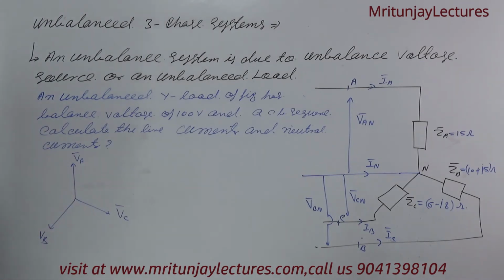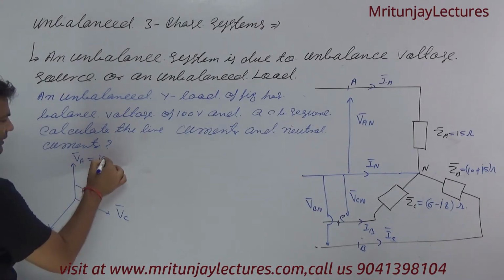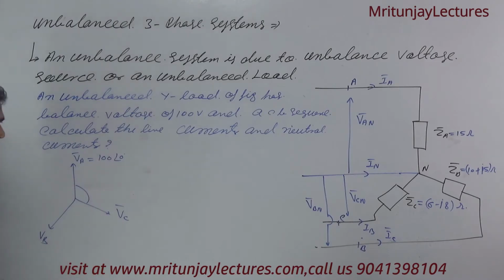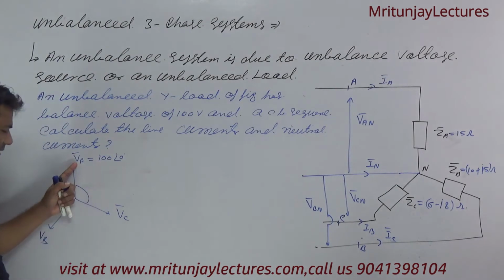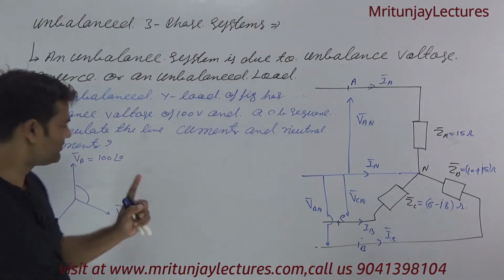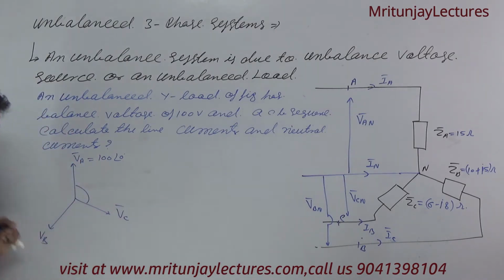Okay, that is ACB. 100 at the angle 0, I have already discussed. First of all, with the help of phasor, if the phase sequence is ACB, it means VA, VC, VB.